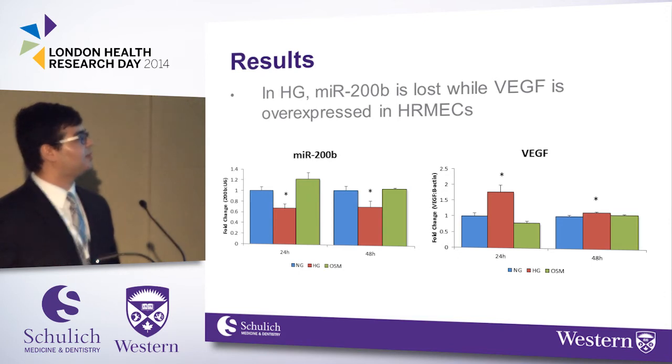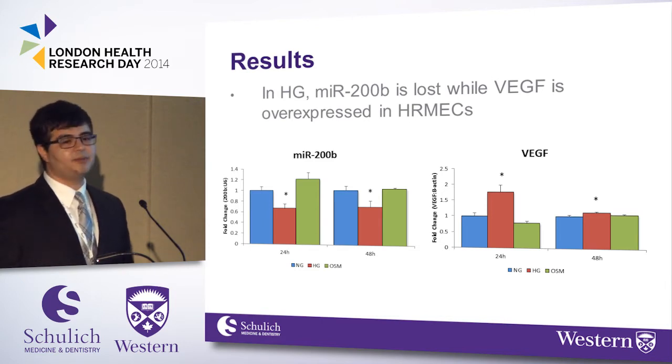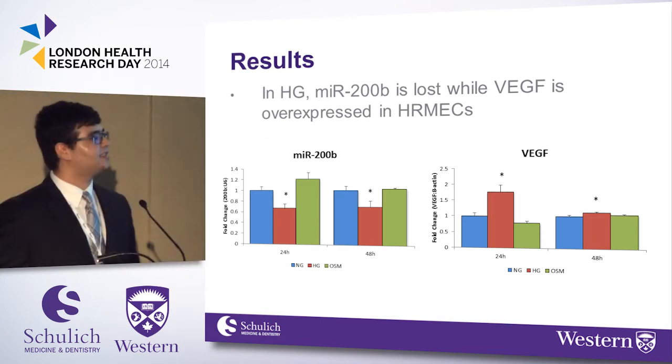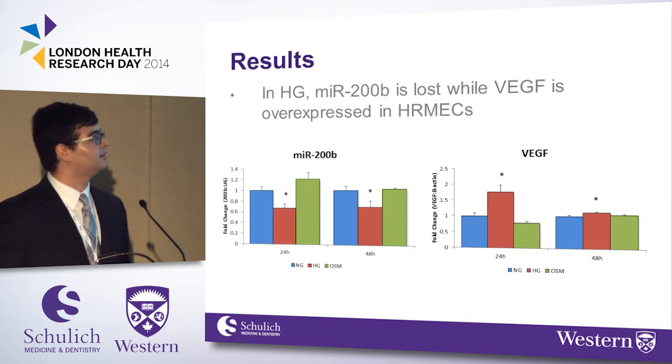We see a loss of it, about 30-40%, at both 24 and 48 hours. And in parallel, we see an increase in VEGF expression, and we would expect this. Loss of inhibition mediates increased VEGF expression. You'll notice that the increase of VEGF at 48 hours is quite modest. However, it is statistically significant.